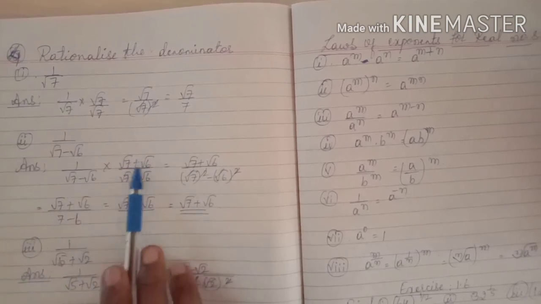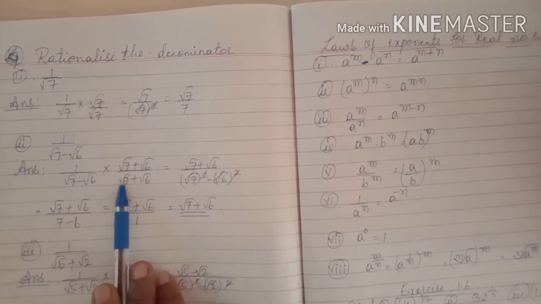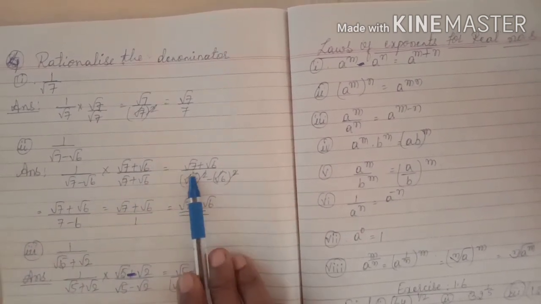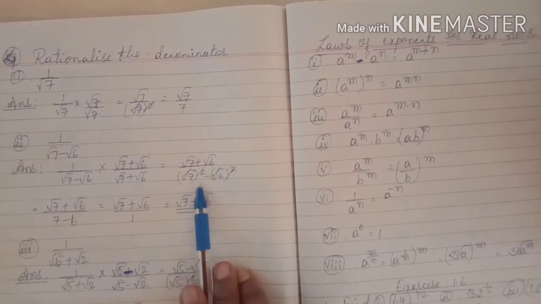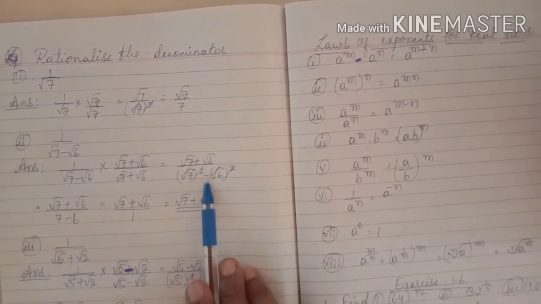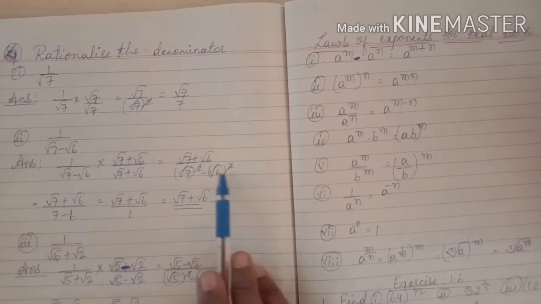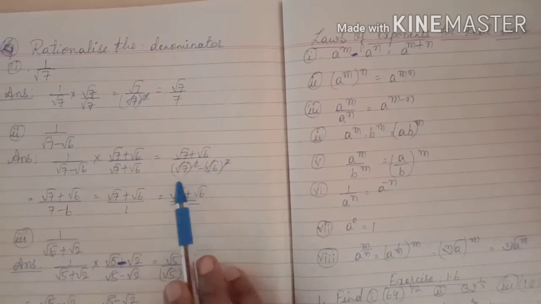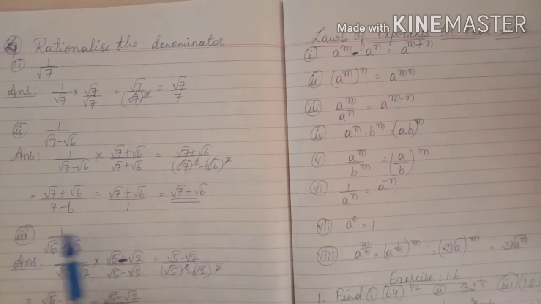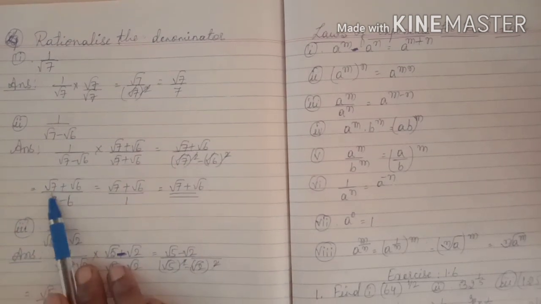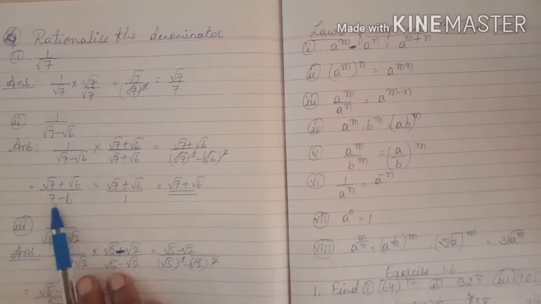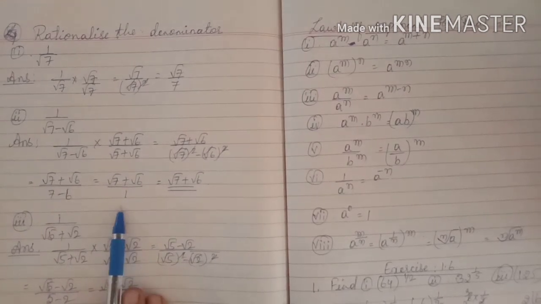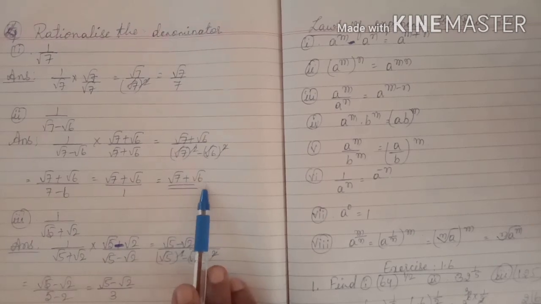Here you have to take a plus. That's it, children. Root 7 plus root 6 divided by root 7 plus root 6. That is equal to root 7 plus root 6 divided by root 7 whole square minus root 6 whole square. So here square root will get cancelled. What do you get, children? 7 minus 6. So this remains same. Root 7 plus root 6 divided by 7 minus 6 is equal to root 7 plus root 6 divided by 1. That is equal to root 7 plus root 6.